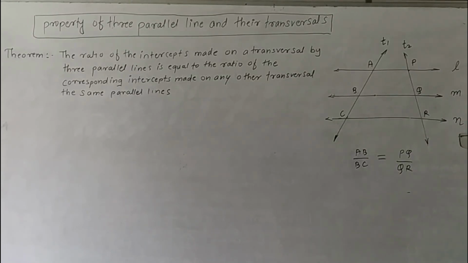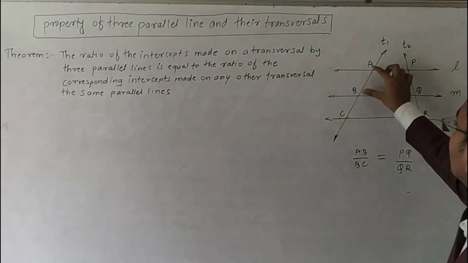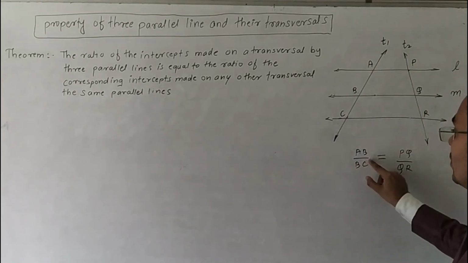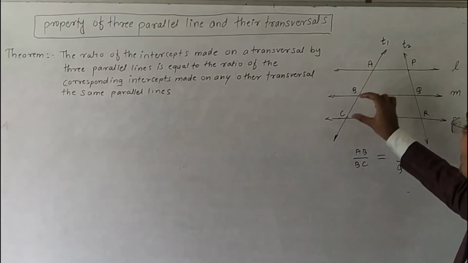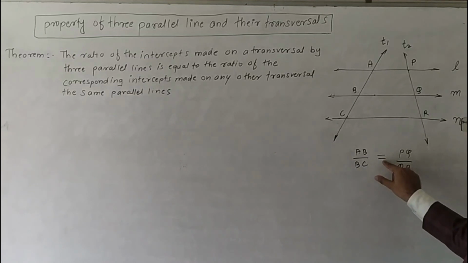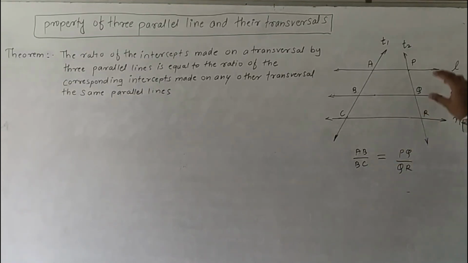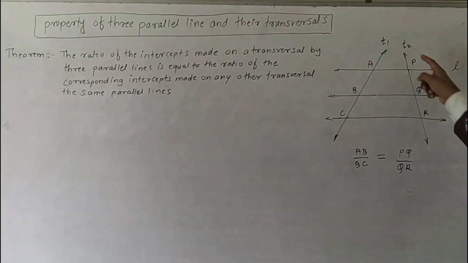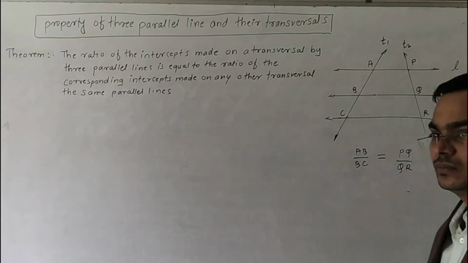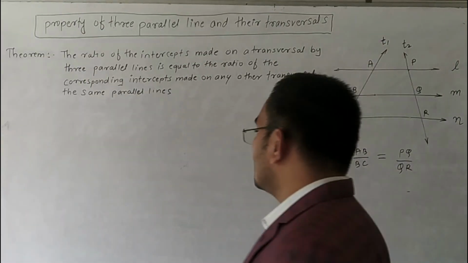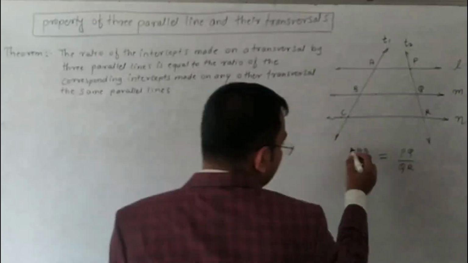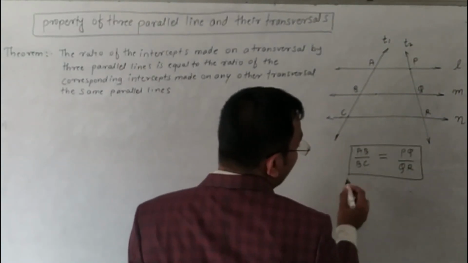Got it? So we have to prove this property.